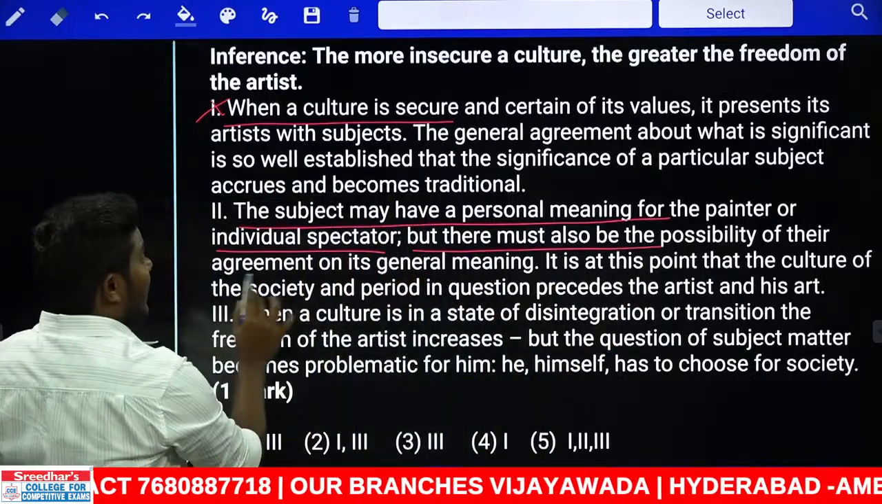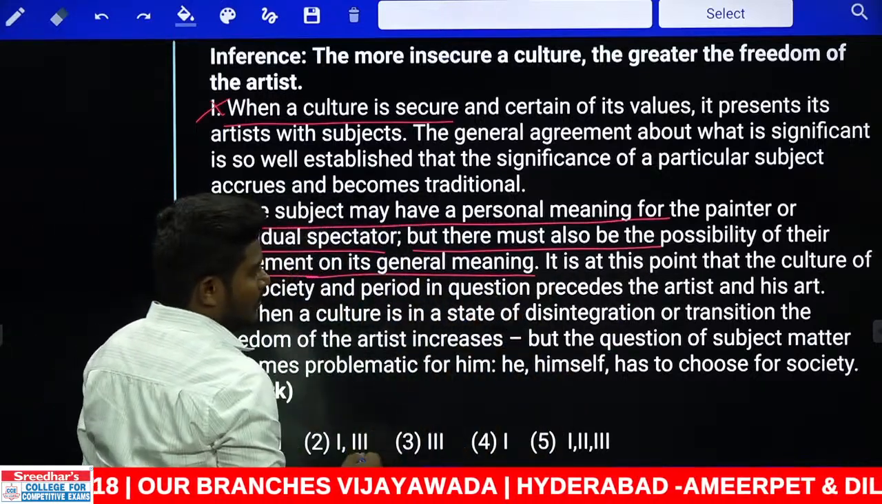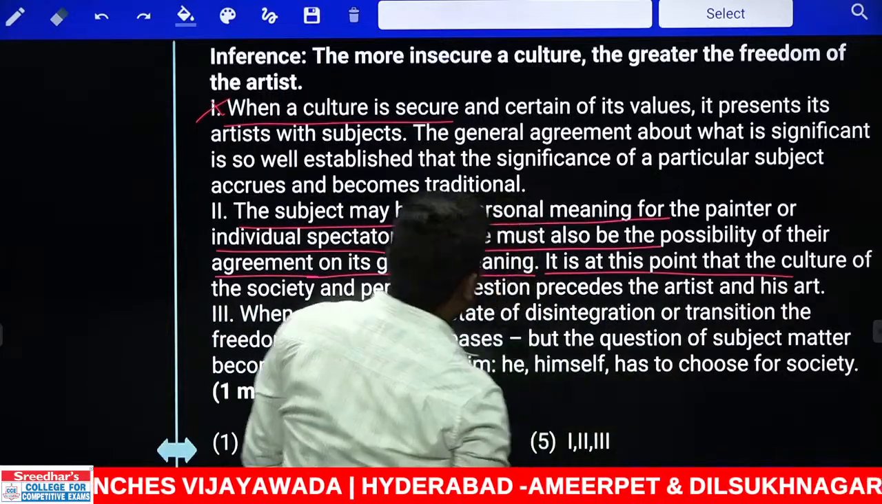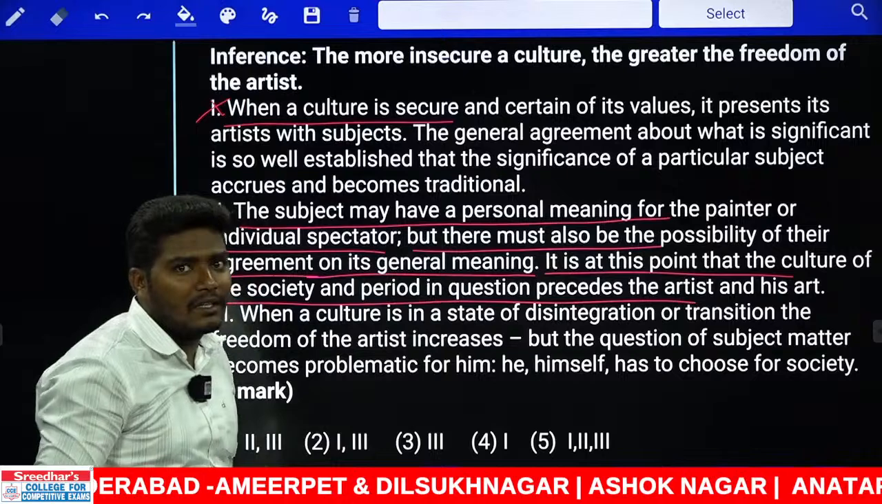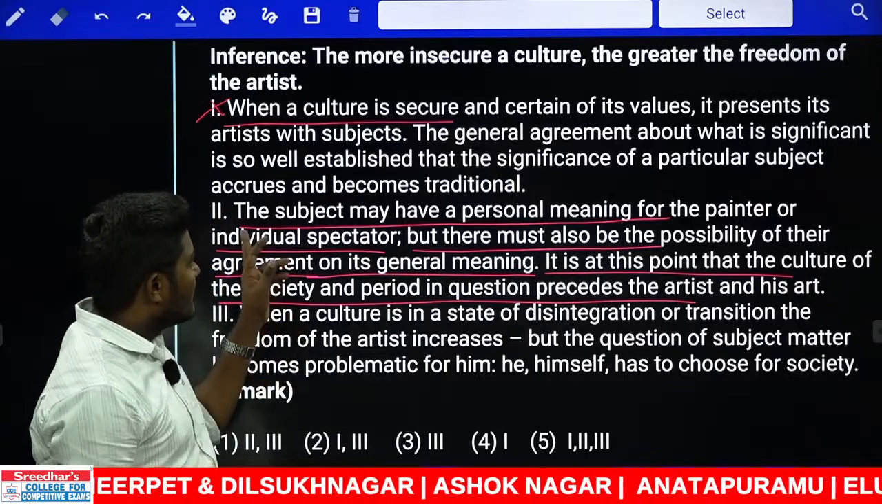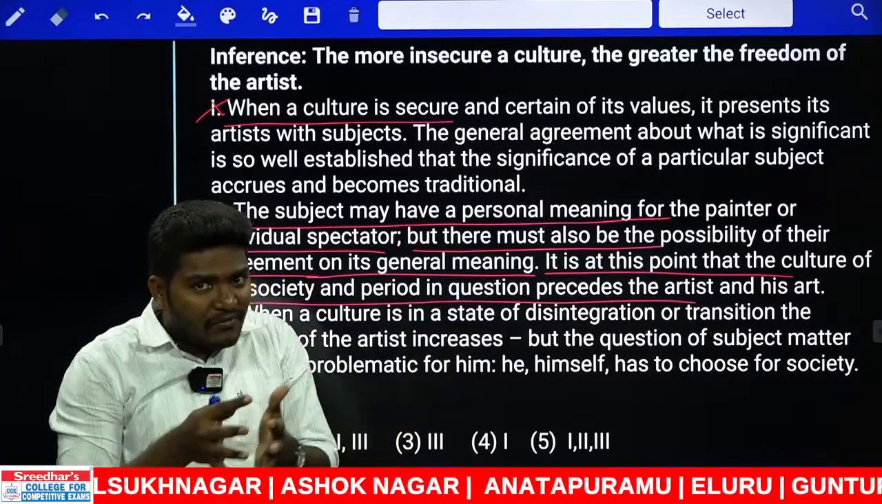Next, the subject may have a personal meaning for the painter or individual spectator, but there must also be the possibility of their agreement on its general meaning. It is at this point that the culture of the society and the period in question precedes the artist and his art. See, what they are trying to say is, the subject may have a personal meaning for the painter.